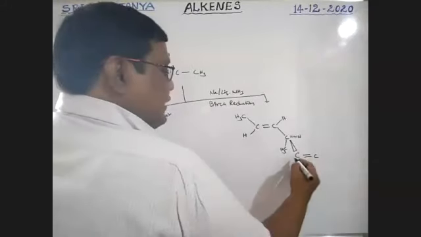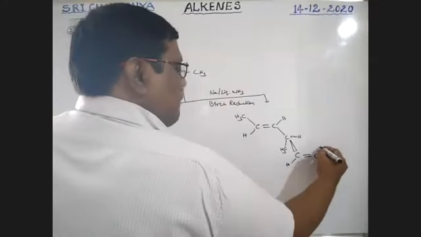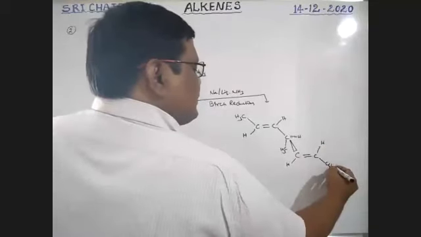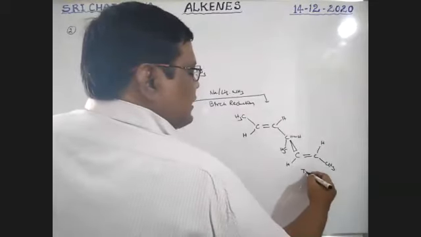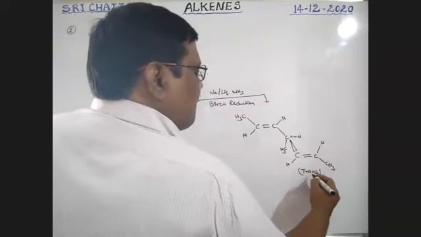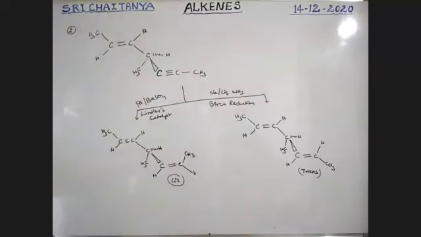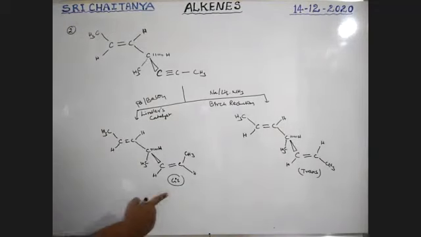See here, boys, it is trans: hydrogen here, hydrogen here, CH3. It is a trans compound. With Birch reduction, the trans compound is the final product. With Lindlar's catalyst, the cis compound is the final product. Please keep this in mind. Very, very important. This cis compound is optically active.